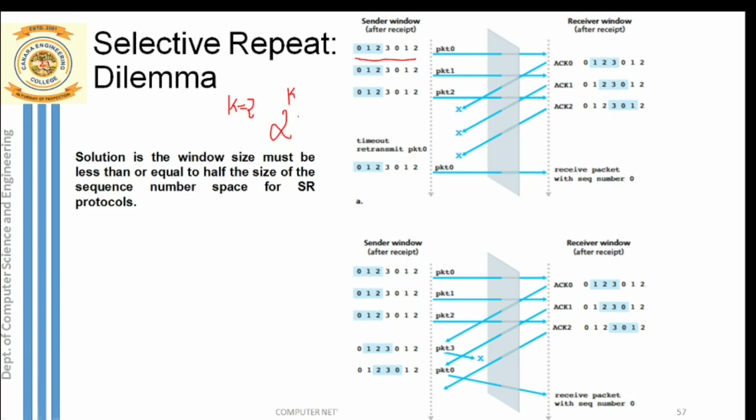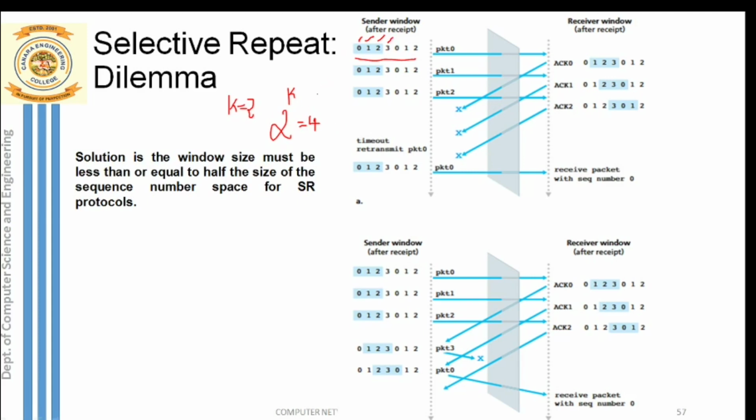So 2 to the power k is how much? 4, right? So what is the meaning of 4 here? A total of 4 sequence numbers can be used. What are those 4 sequence numbers? Those are 0, 1, 2 and 3. Only these many sequence numbers can be used if the k value is equal to 2.